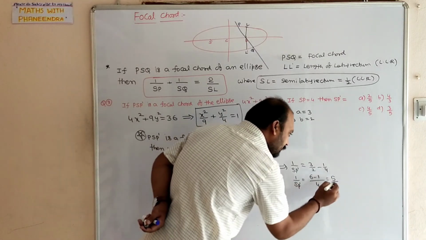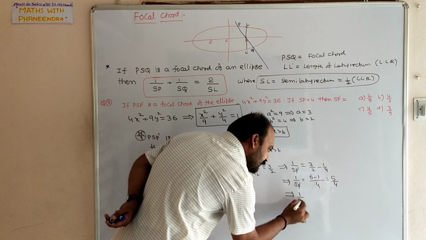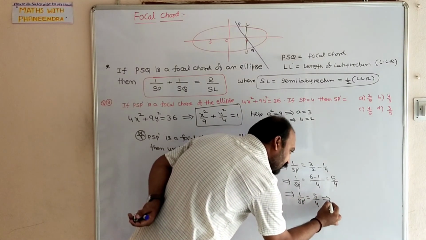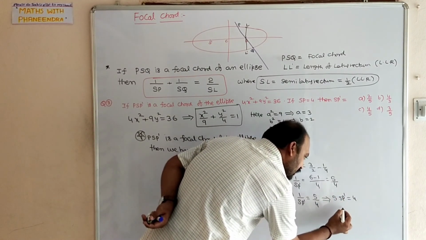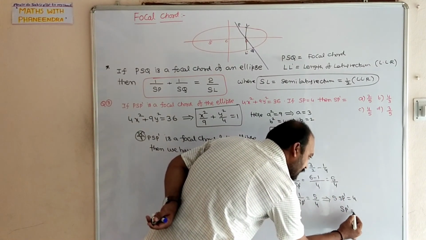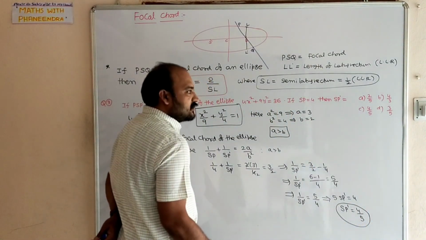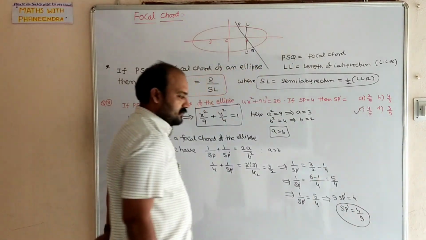So 1 by SP dash equal to 5 by 4. Cross multiply. 5 into SP dash equal to 4. I want SP dash. SP dash equal to 4 by 5. 4 by 5 is there in the third option.